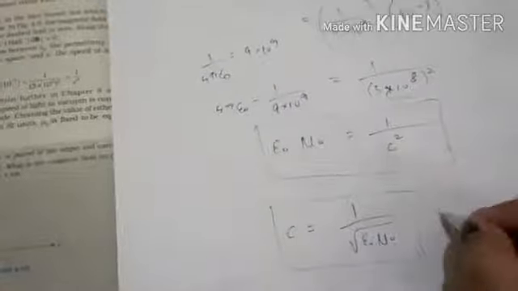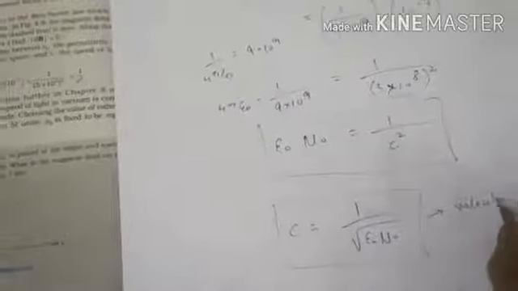So this is the speed or velocity of light. If you substitute the values of epsilon naught and mu naught here, then the value will come out to be 3 into 10 to the power 8 meter per second, which is the value of speed of light or velocity of light.